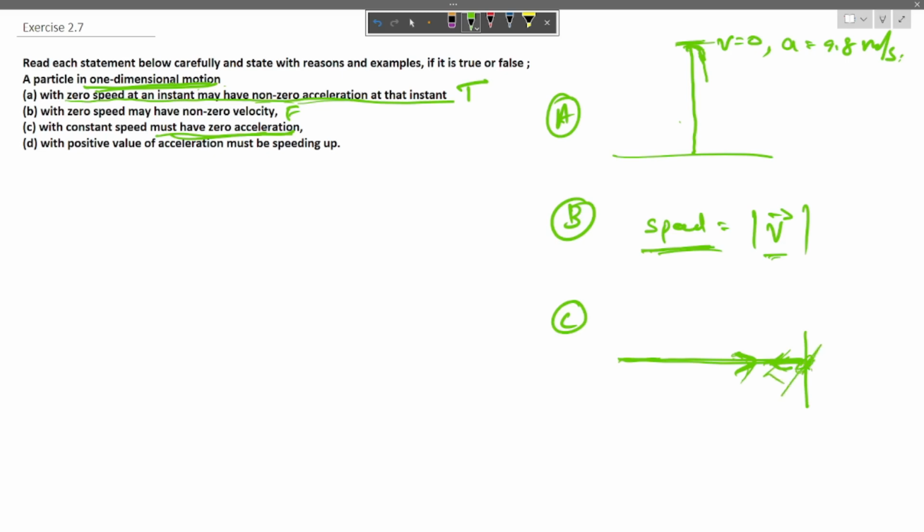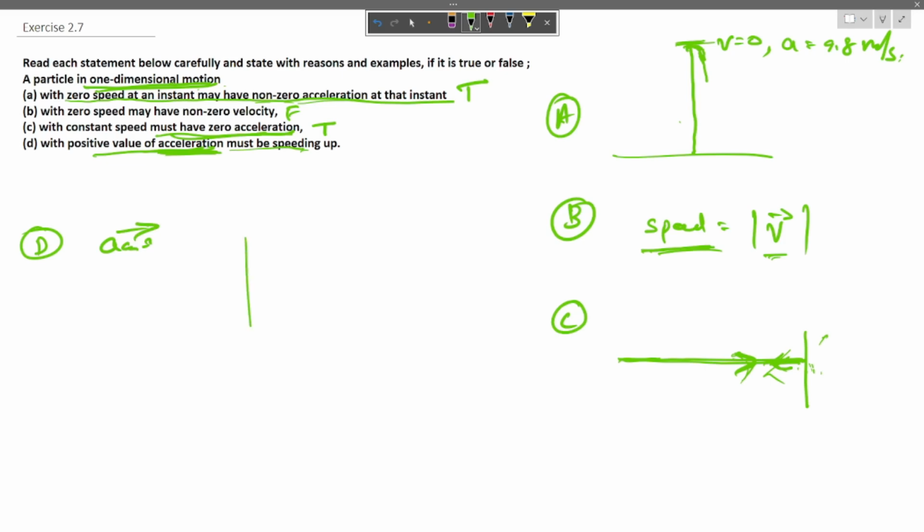But this unphysical acceleration can be neglected here, and this option is true for the one-dimensional case also. Now in the fourth option we have, with positive value of acceleration must be speeding up. Since acceleration is a vector quantity, we have a direction which depends upon the axis.